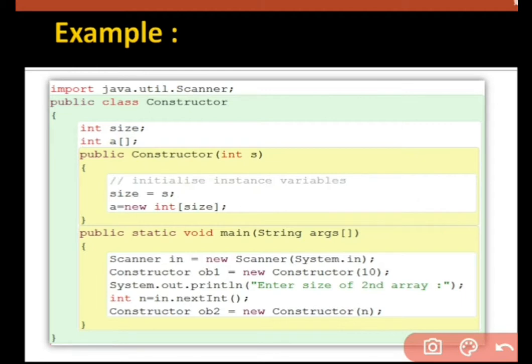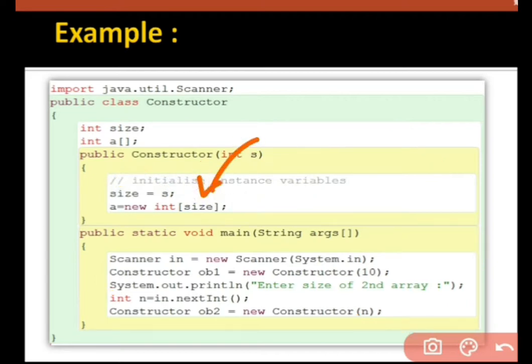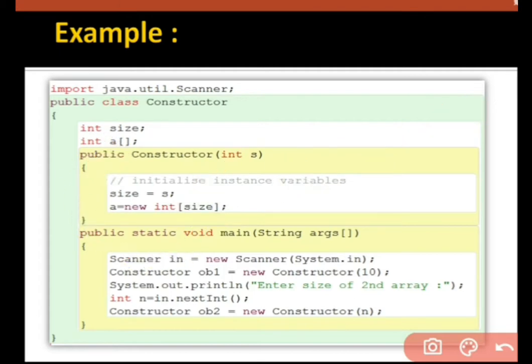and then I am accepting a value in n, and it is going to be provided again to s. s is going to provide the value to size. And what is the role of this line? This line provides the value of size inside an array. Means a equals to new is going to provide memory of this much size to the array a. In this way, we can have any number of values in any number of objects.